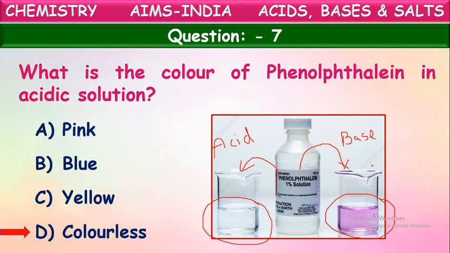Phenolphthalein solution does not show any color with acidic solutions. It remains colorless. It shows pink color with bases. When you add a few drops of phenolphthalein to a base solution, it immediately turns into a nice pink color. Okay, that's about the phenolphthalein indicator. Next question.